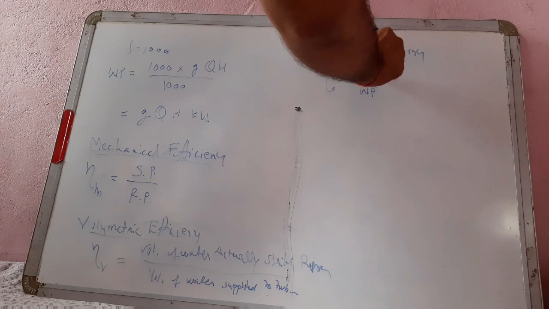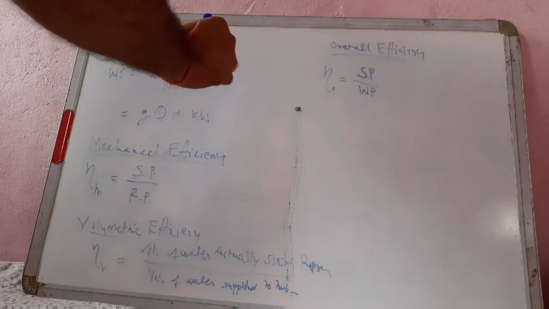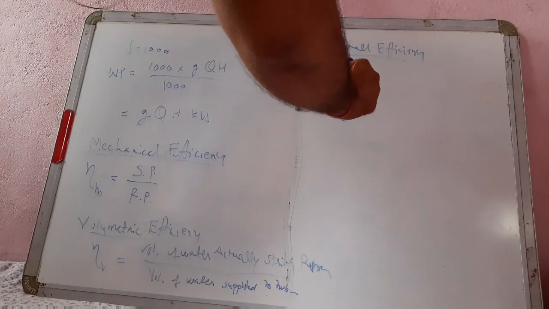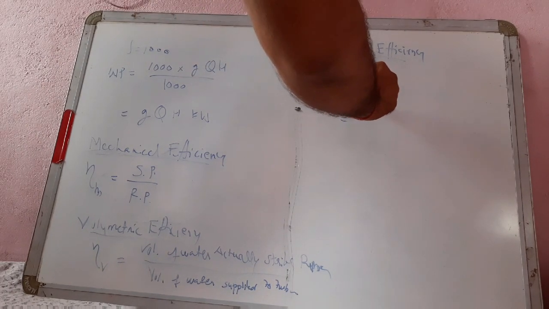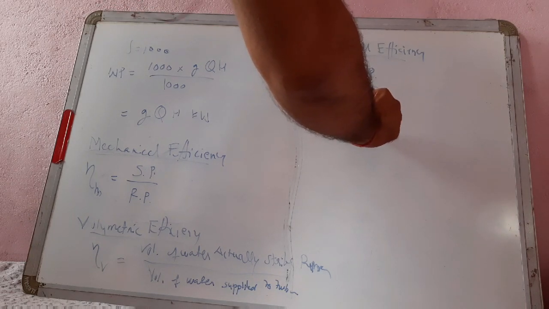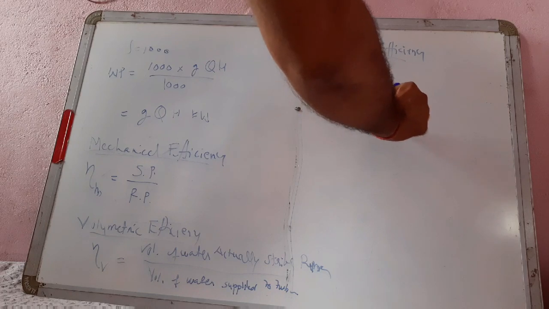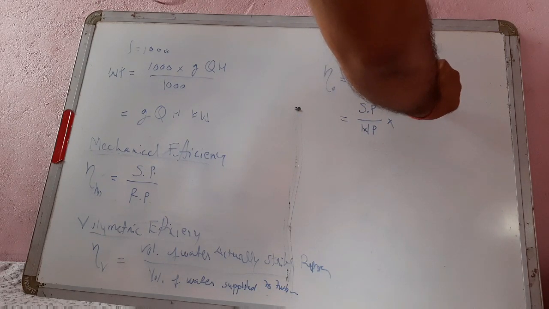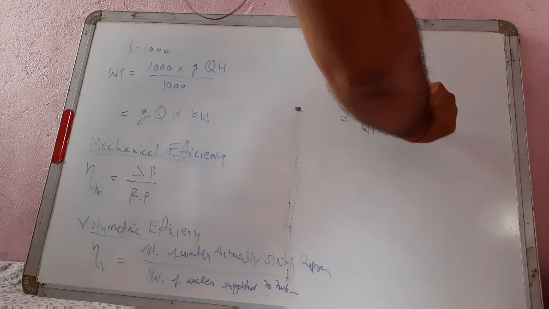This shaft power by water power can be multiplied by runner power and divided by runner power.